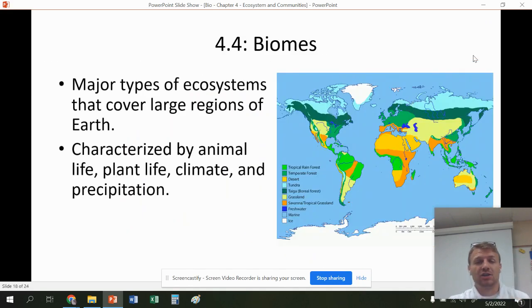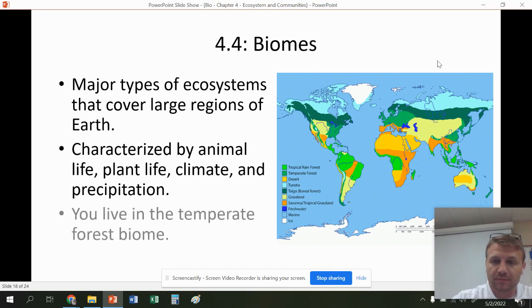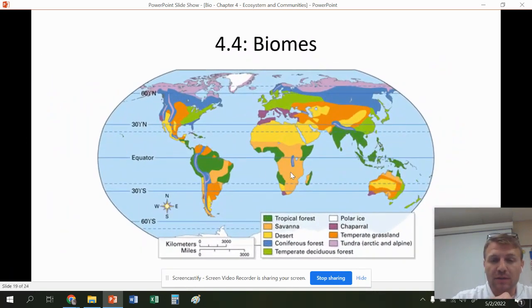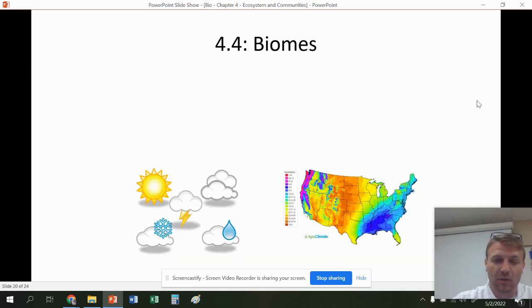All right, our last section here, this is the biome section. This is just our major ecosystems that we're going to see within the biosphere. There's a bunch of different terrestrial ecosystems and there are a bunch of different aquatic biomes as well. Oh, you live in the temperate forest biome. We won't specifically go over each one in here. I might have you for class go over individually one of them and then see other ones because I think you've seen this stuff before.